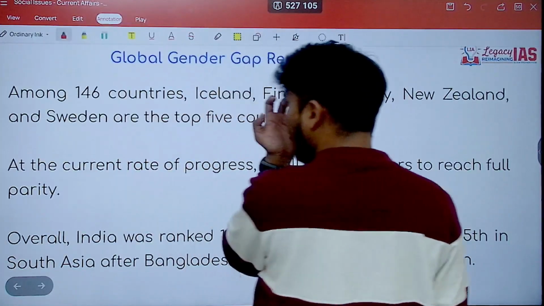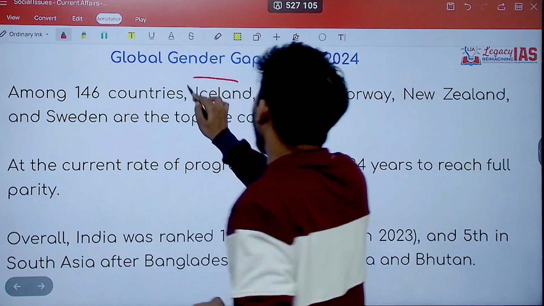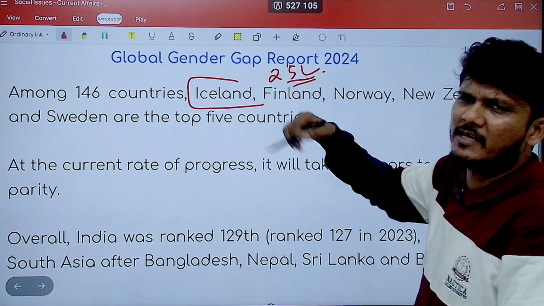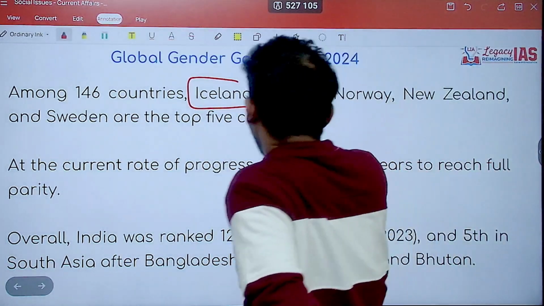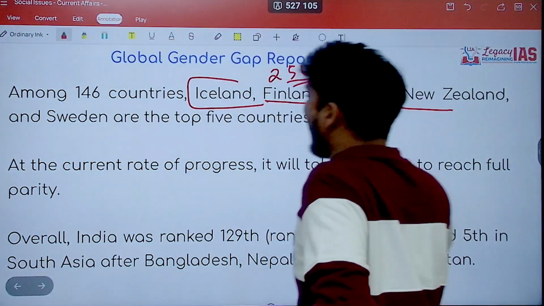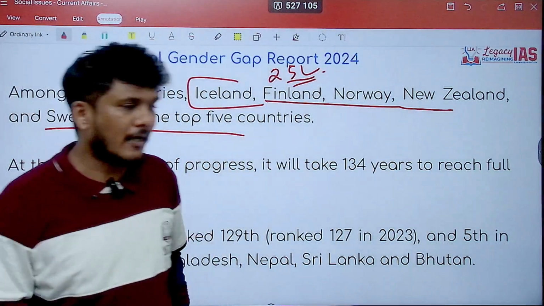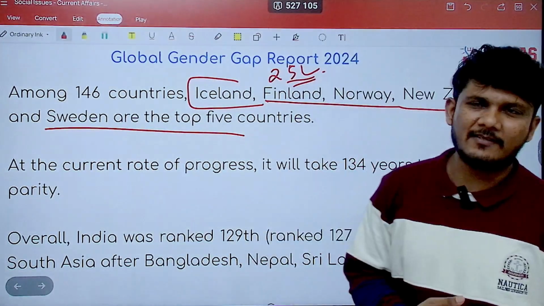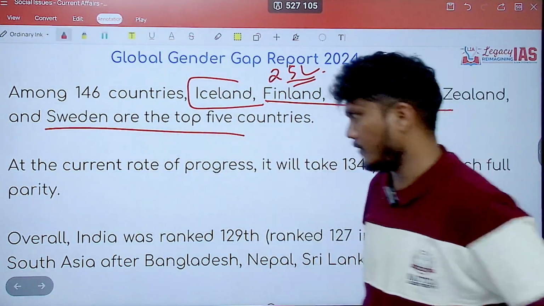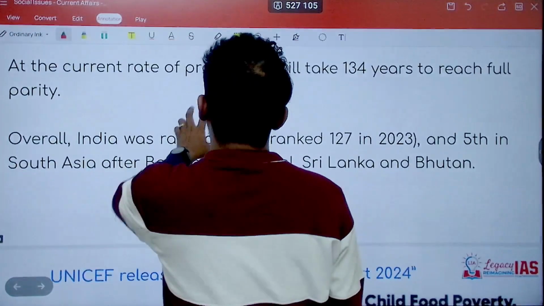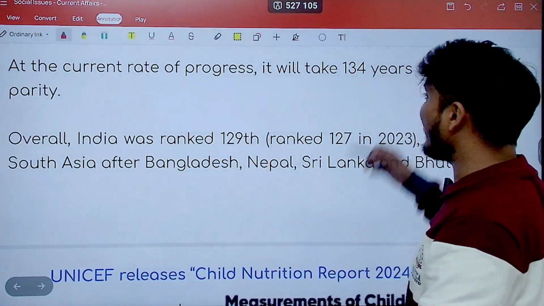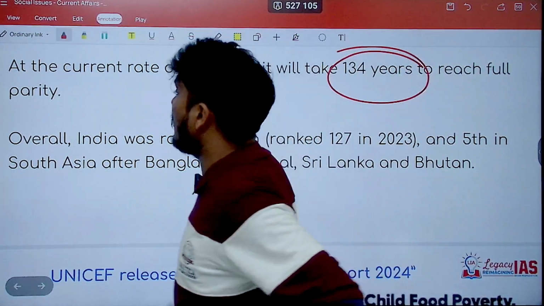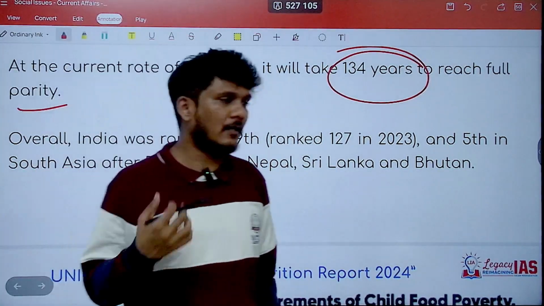Now, in this report, it is found that among the 146 countries, Iceland, a country with just around 25 lakh people, a very small country with a very small population, Iceland, Finland, Norway, New Zealand, and Sweden are the top 5 countries. Generally, in these kinds of indices, you will find the Nordic countries topping these rankings. Okay. Now, one interesting thing that it says is that at the current rate of progress, it will take 134 years to reach full parity, which is quite a long time.